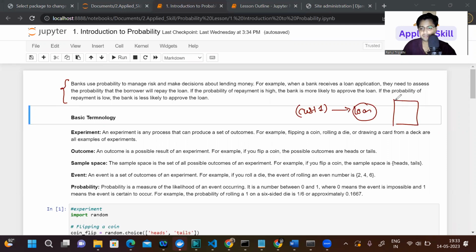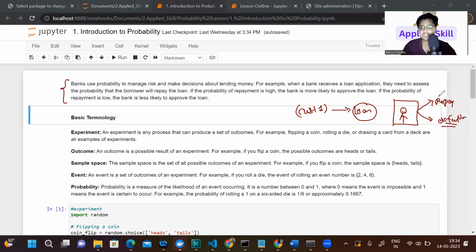You are the employee at the bank. Once the customer applies for the loan, you have to decide what is the probability that he will repay the loan, and what is the probability that he is not going to, or he will be a defaulter.